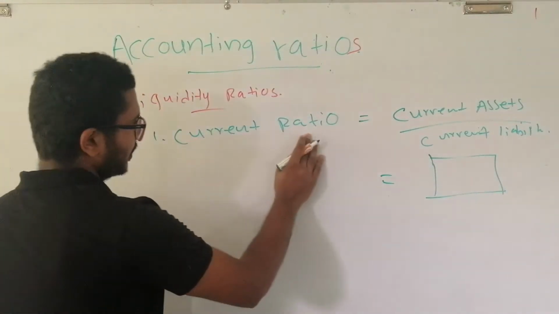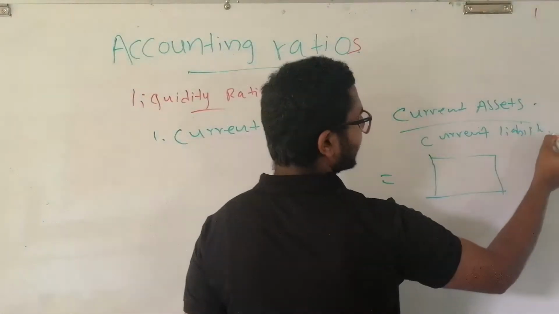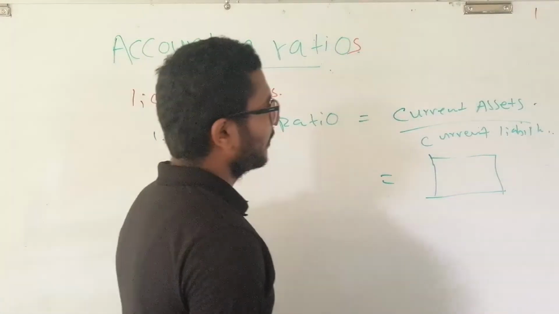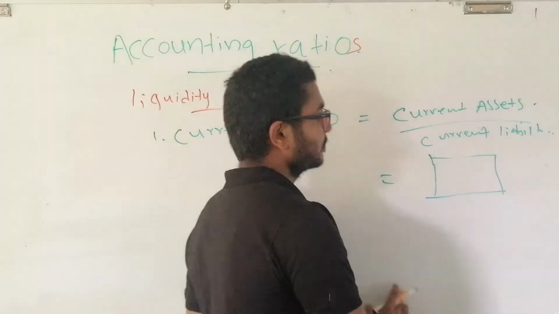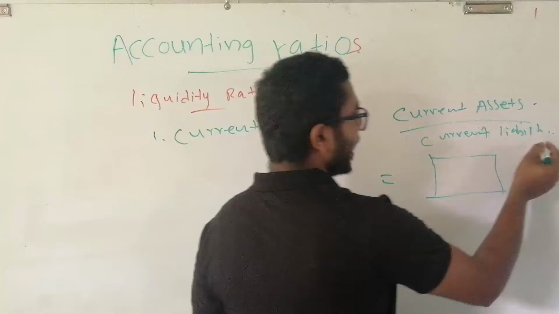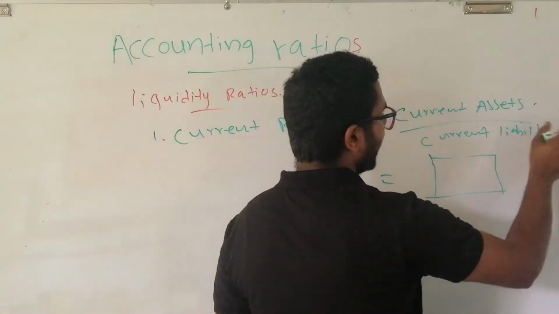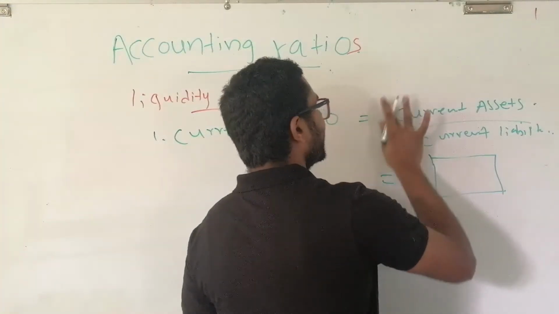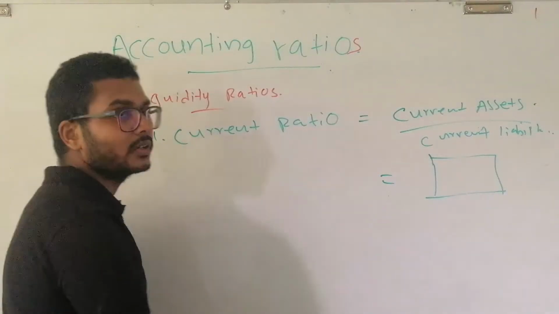Current ratio is the relationship between current assets and current liabilities. In this ratio, we can get information about whether the firm will be able to pay off its current liabilities by using its current assets. We can get informed about those things by having this ratio calculated.